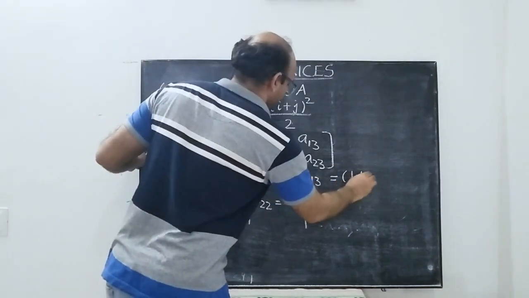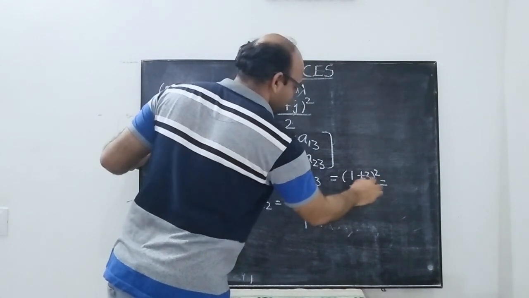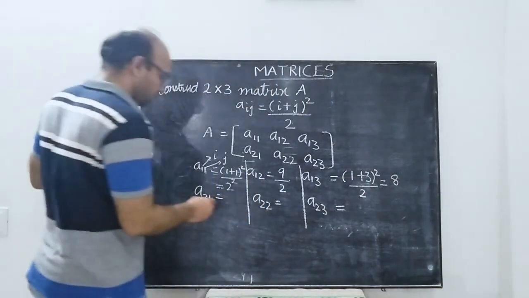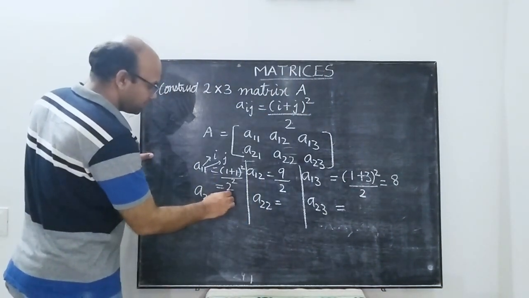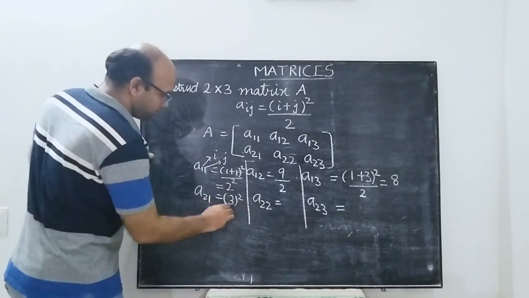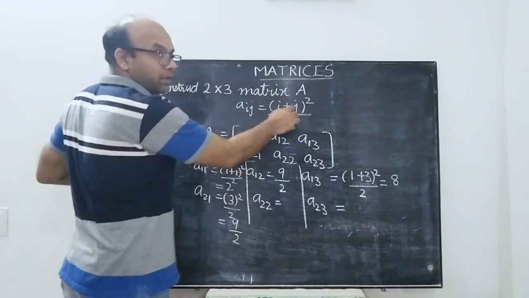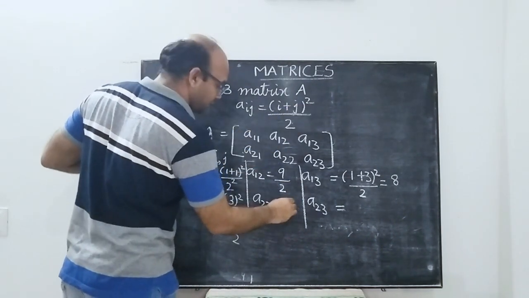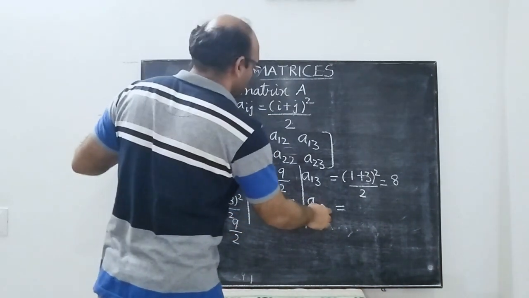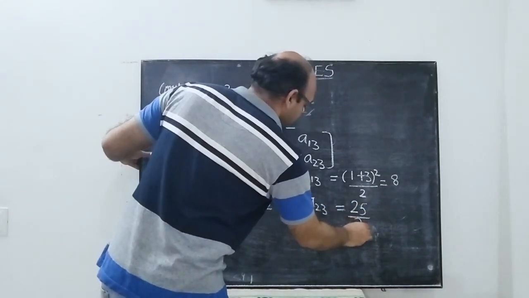A13 is (1 plus 3) whole square by 2, so this is 4, square is 16, 16 by 2 is 8. A21 is 2 plus 1, 3, so 3 square by 2 is 9 by 2. A22 is 2 plus 2, 4, 4 square is 16, 16 by 2 is 8. A23 is 2 plus 3, 5, 5 square is 25, so you have 25 by 2.